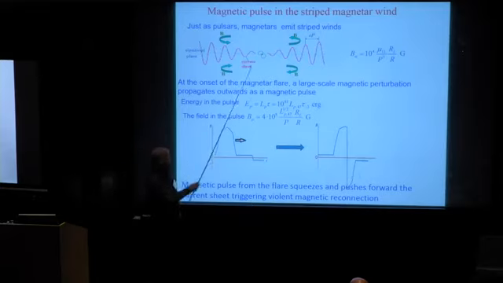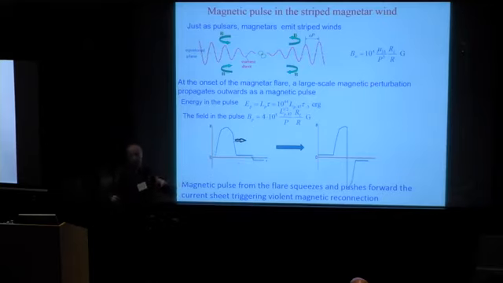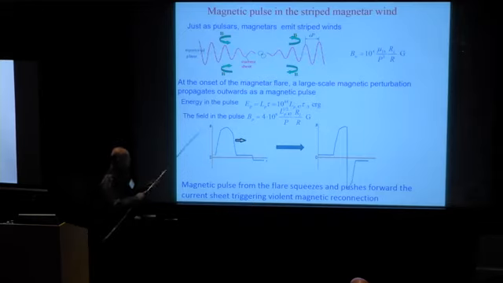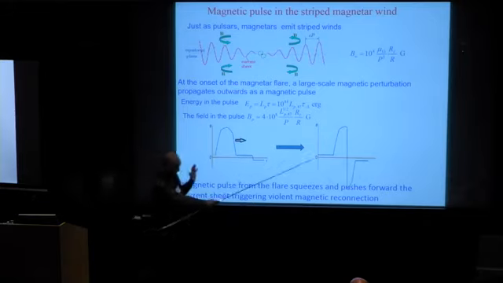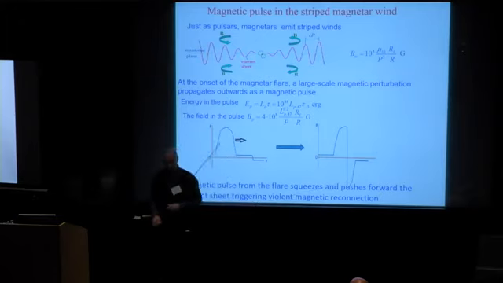At the light cylinder, the magnetic field in the wind is much smaller than the field in the pulse, if you normalize by a reasonable luminosity of the pulse, so the electromagnetic Poynting flux in the pulse. Total energy of the pulse, I choose a more or less moderate value. So the pulse propagates, this is the background field of the wind. Here is the current sheet separating oppositely directed field. And when the pulse arrives at the current sheet, everything is compressed and magnetic reconnection occurs here.